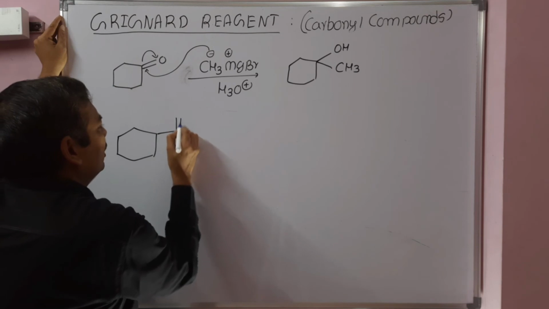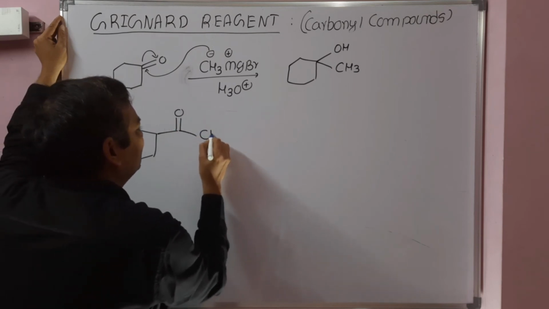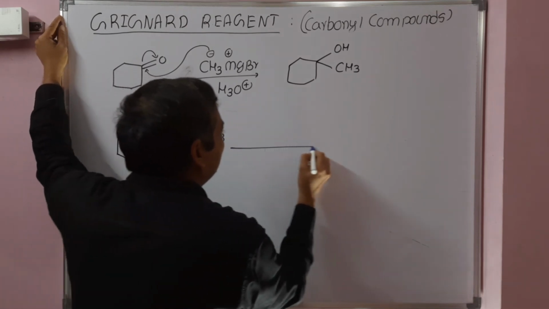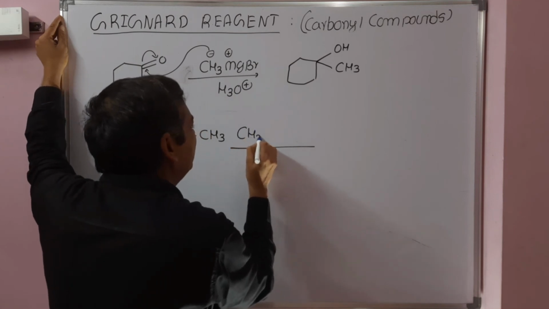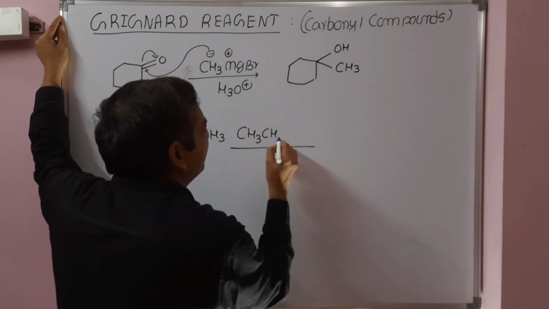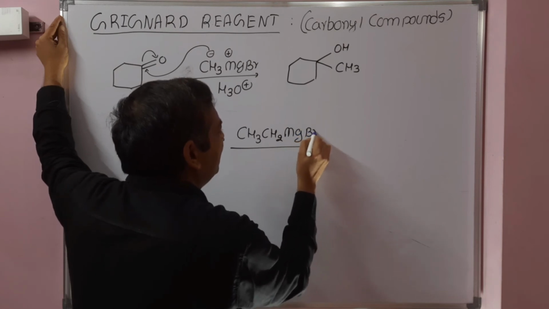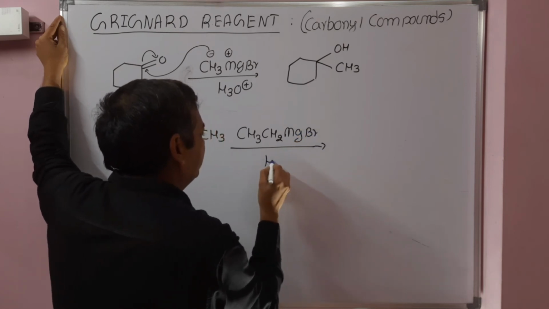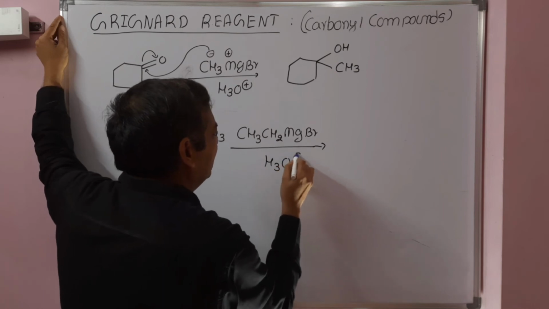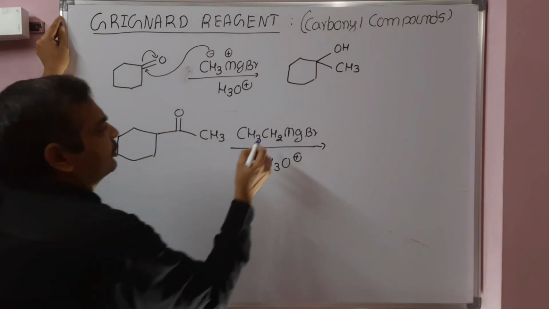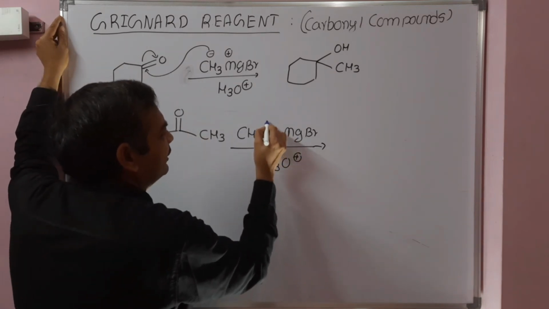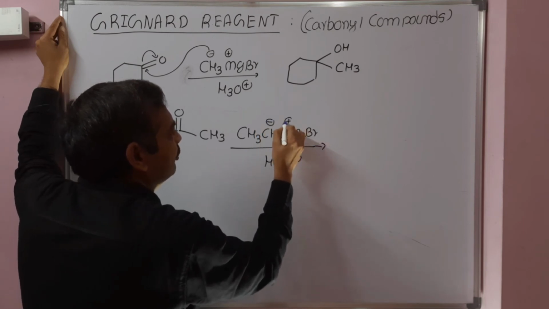Next example, write the product obtained when acetyl cyclohexane reacts with ethyl magnesium bromide followed by hydrolysis. What is happening here? This carbon is directly attached to magnesium, so it is electronegative and magnesium is electropositive.